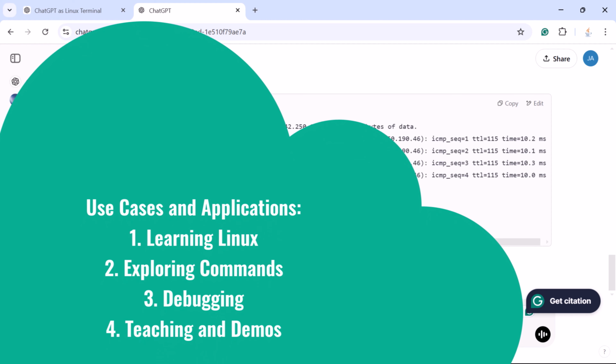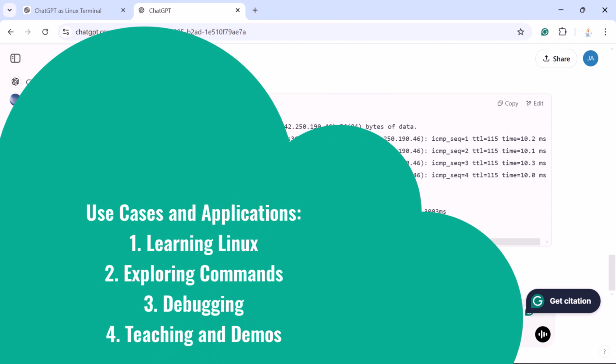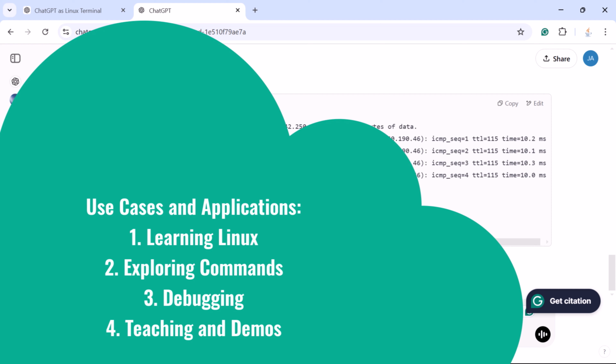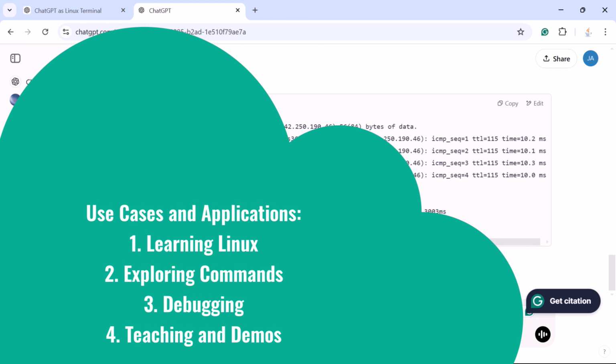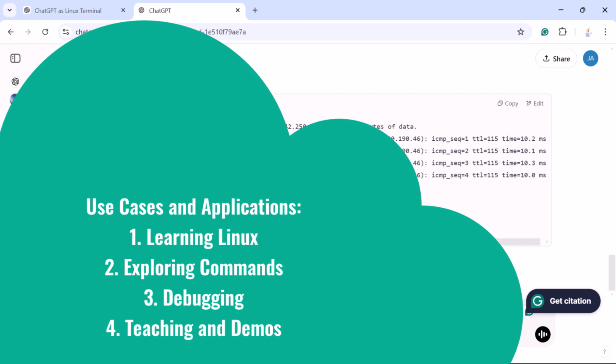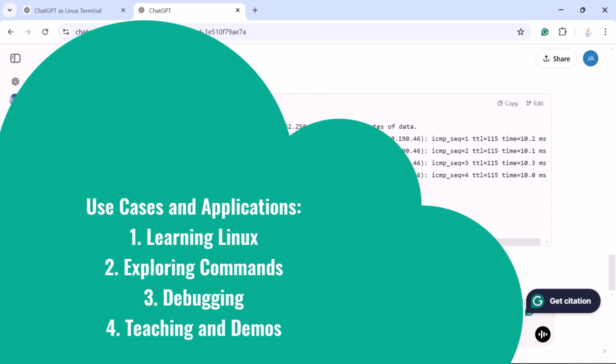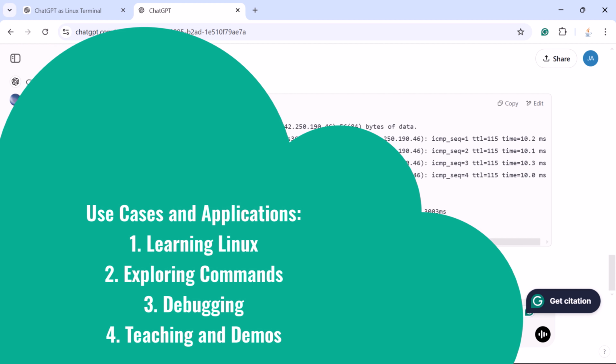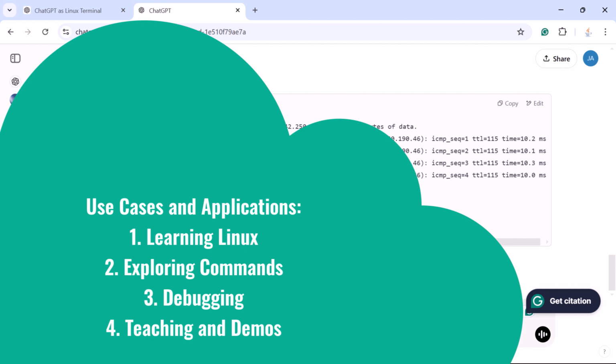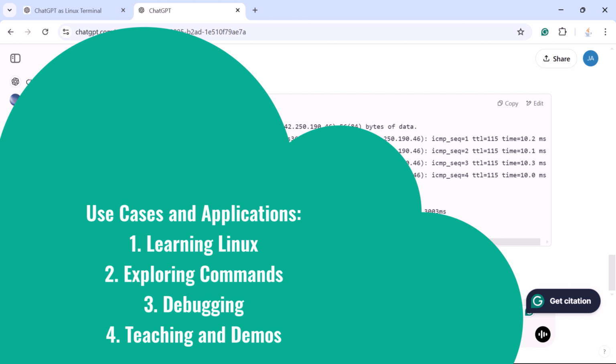Next, you might be wondering, why would I use ChatGPT as a Linux terminal? So here are the practical applications. Learning Linux. If you are new to Linux, this is a risk-free way to practice commands and understand their behavior. Exploring Linux commands. You can explore various Linux commands without worrying about affecting the real system.